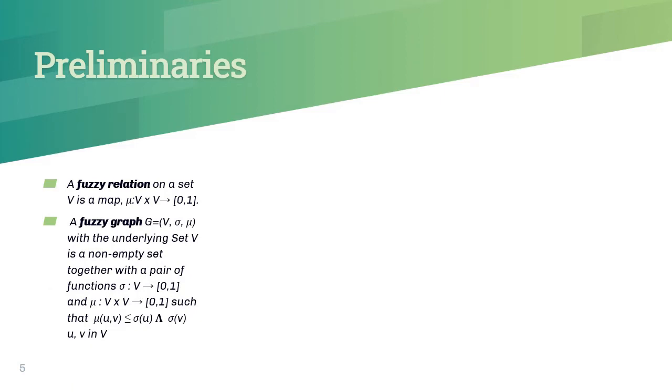What is a fuzzy graph? A fuzzy graph is a triplet (V, sigma, mu), where V is a non-empty set, sigma is a fuzzy set from V to the closed interval [0, 1], and mu is a fuzzy relation from V cross V to [0, 1]. It should satisfy the condition that the membership grade of edges should be less than or equal to the membership grade of its end vertices. That is, if UV is an edge in a fuzzy graph, then mu of UV should be less than or equal to sigma of U meet sigma of V.